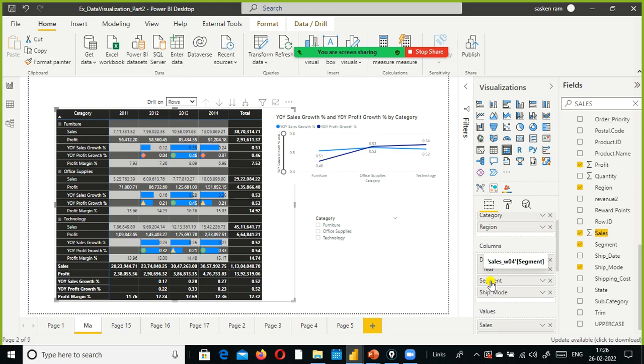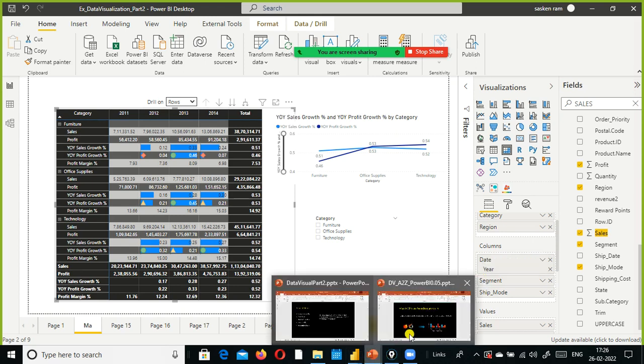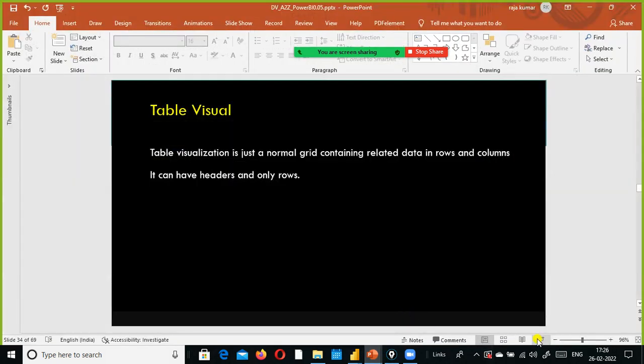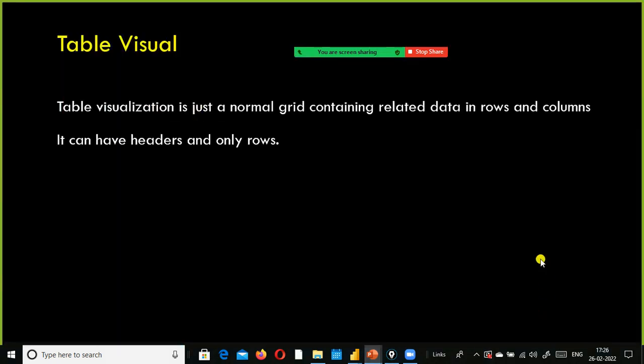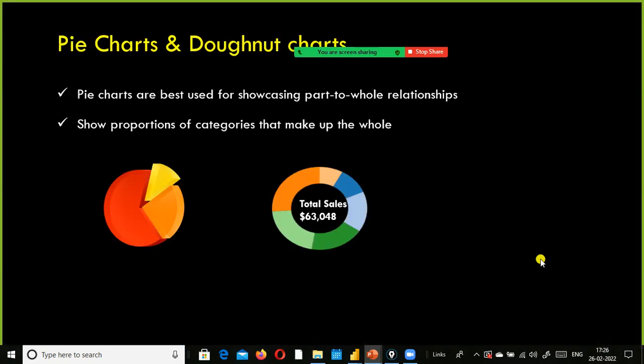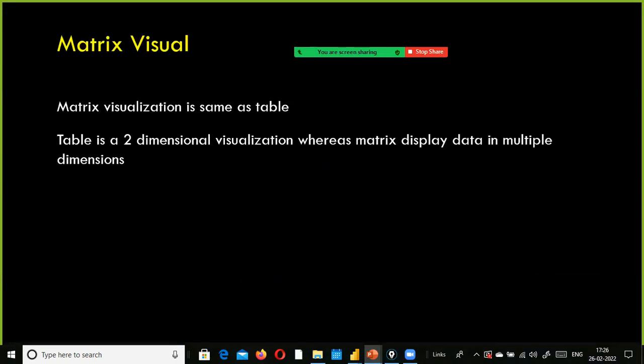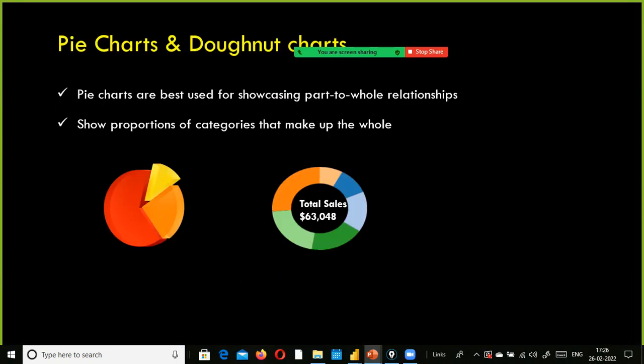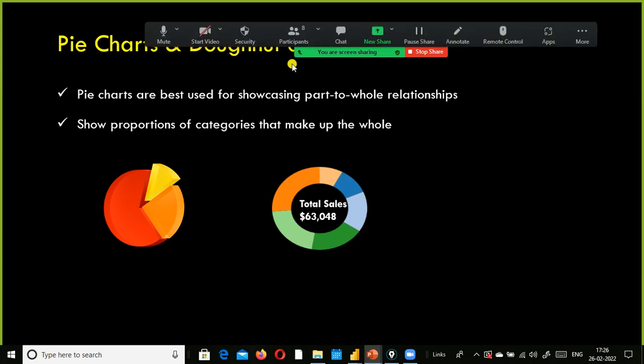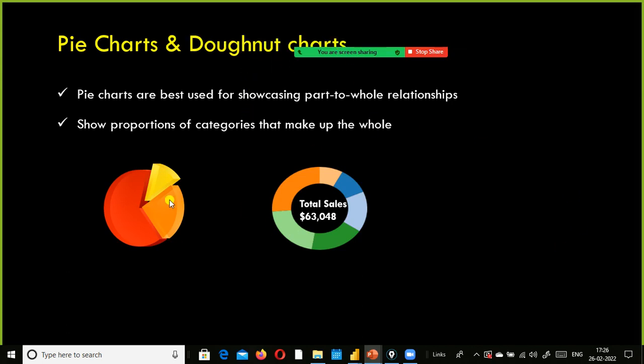Next we will jump into understanding a pie chart and donut chart. What is the difference between pie chart and donut chart? Any idea? We use pie chart for the part to whole comparison. If you want to perform any part to whole comparison, then you can go for using pie chart, and also you can use donut chart in place of pie chart, because the donut chart is an extension of pie chart only.